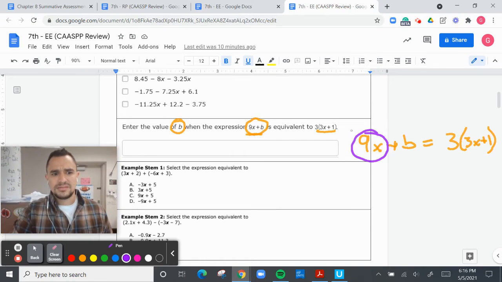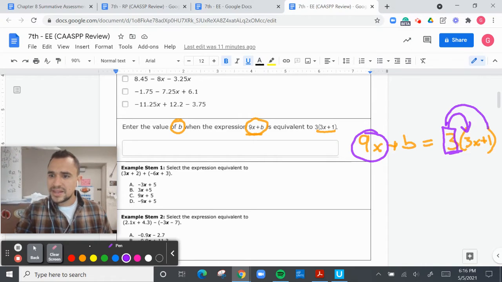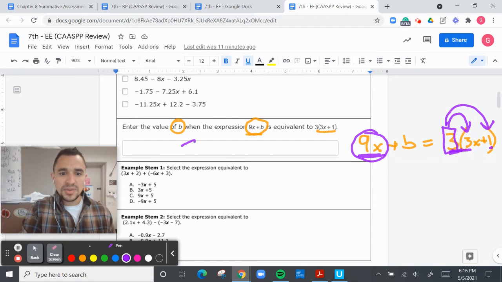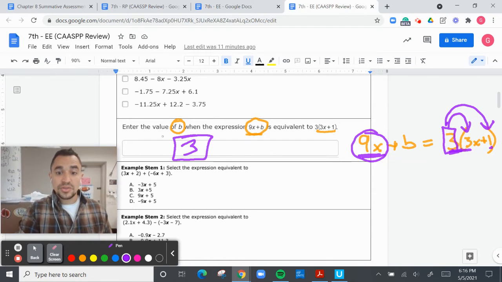this? Well, if you look at the original equation, they have this 3. What do you do with this 3? You multiply it here, and you multiply it there. So what's 3 times 3x? 9x. So 9x is there. What's 3 times 1? That's 3. So B is 3. Because that should be 9x plus 3 instead of B, because the 3 multiplies. Does that make sense? I hope so.